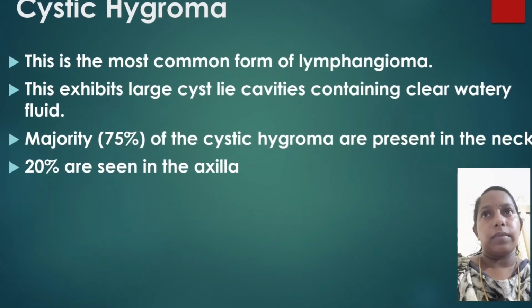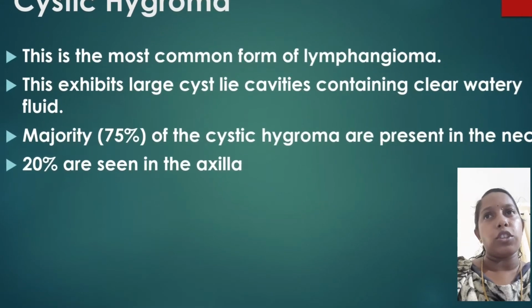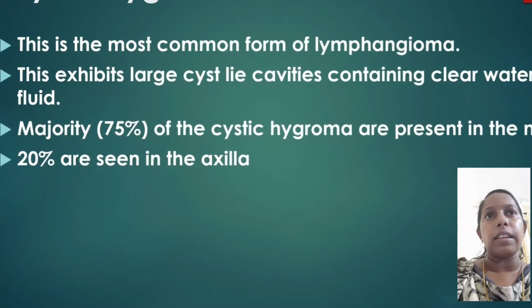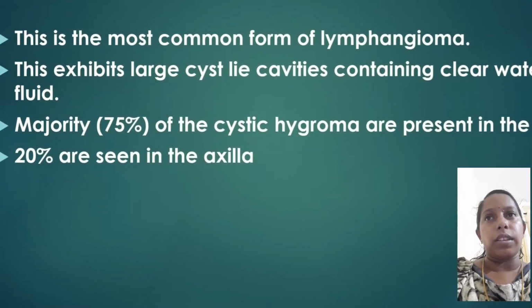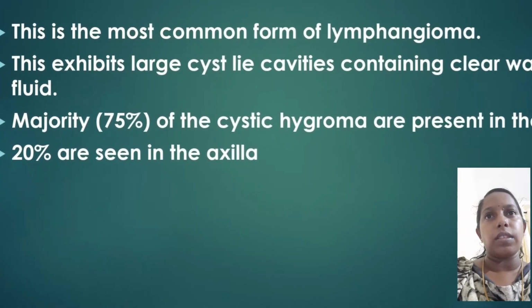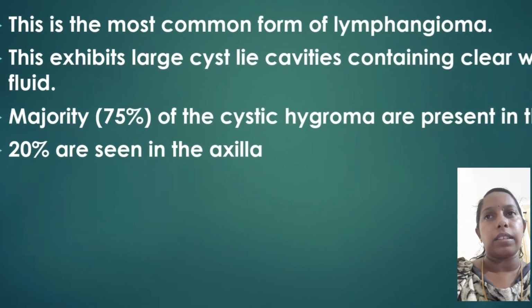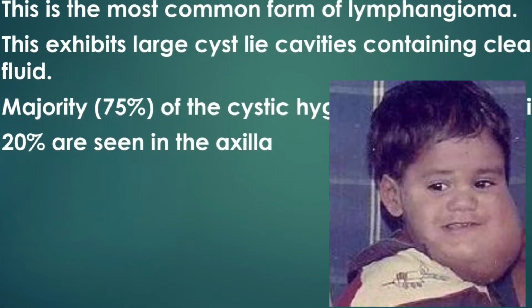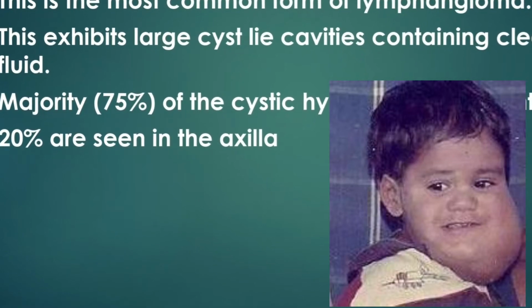Cystic hygroma. This is the most common form of lymphangioma. This exhibits large cyst-like cavities containing clear watery fluid. The majority, that is 75%, of the cystic hygromata are present in the neck. 20% are seen in the axilla. This is a picture of cystic hygroma.